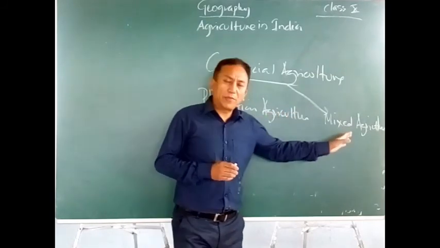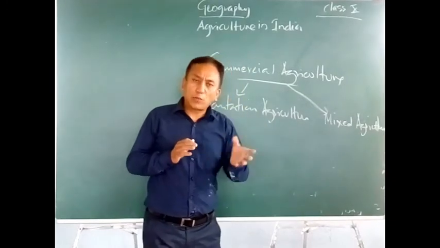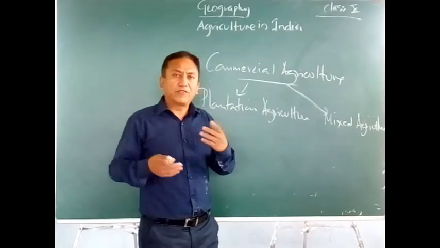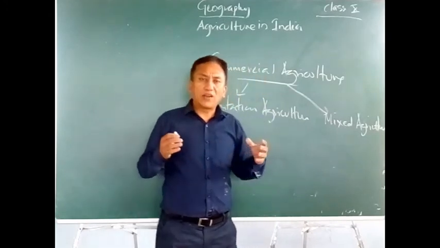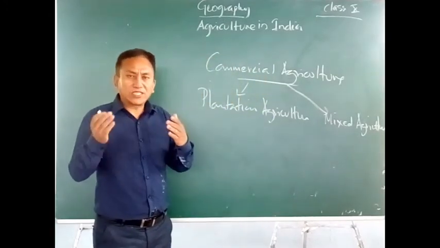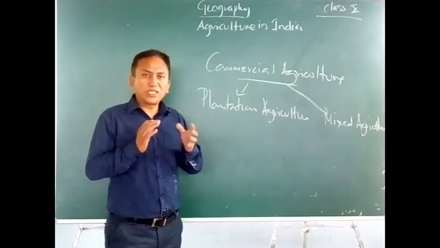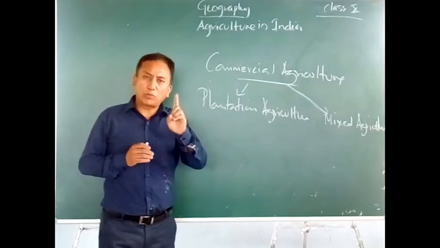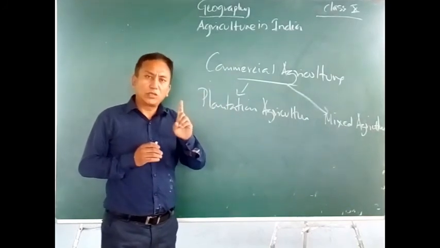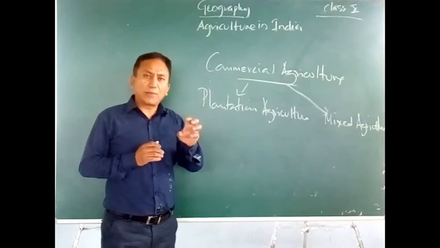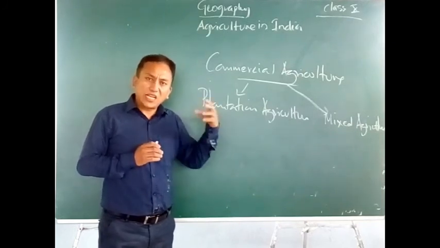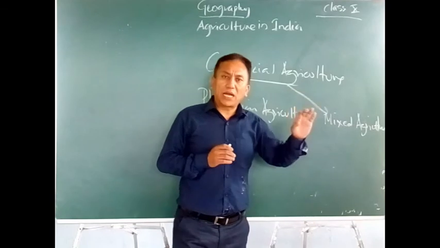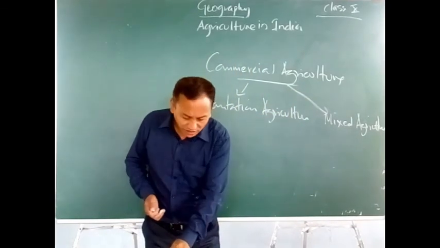That means in mixed farming, crops are grown and at the same time the farmers rear animals in the field. We have a combination of growing crops and keeping animals. When this is done together, we say mixed farming, mixed agriculture. But in plantation agriculture, only one crop is grown at a time. Skilled labor is used, scientific methods are applied, technical know-how is required and large capital investment is required. But here, the farmers grow crops and at the same time keep cattle. This is practiced together, and it is called mixed farming.